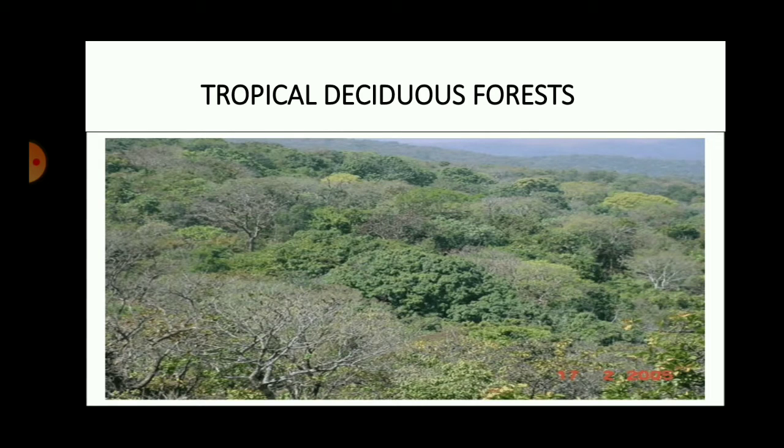So they will shed their leaves during the cold season and once again regrow new trees in the spring season. Deciduous forest can be seen in India. Examples of deciduous trees are teak, sal, sandalwood, amla, etc.